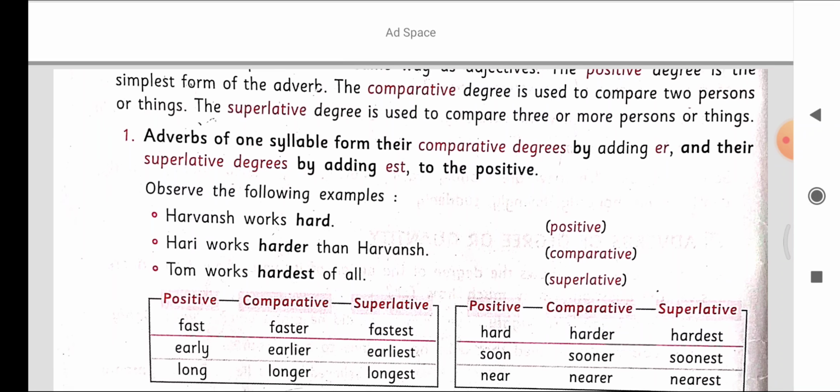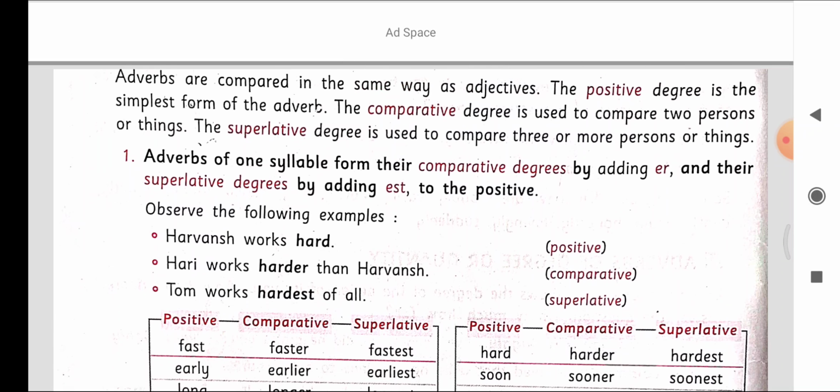So, first one is adverbs of one syllable form their comparative degree by adding er and their superlative degree by adding est to the positive. Haryan works hard. Here hard is positive degree. Hari works harder than Haryan. Here harder is comparative degree.